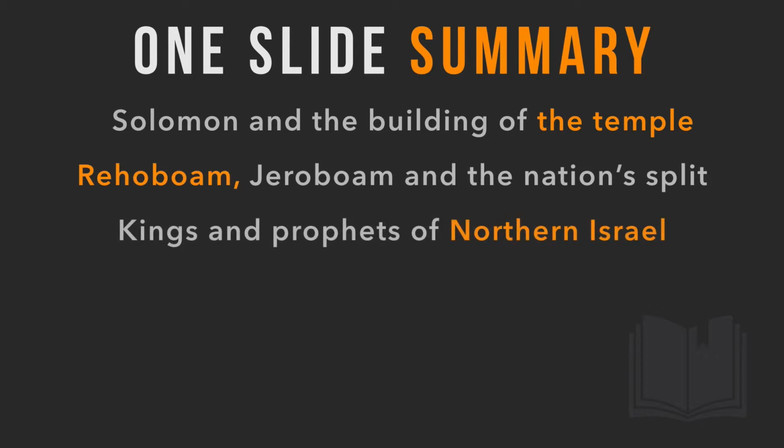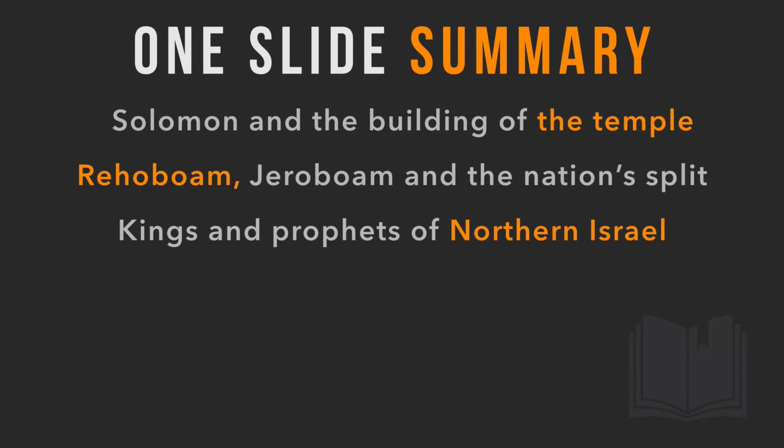We then talked about the kings and the prophets of northern Israel, and looked at all of the 19 kings, and how there were no righteous kings in northern Israel during the 150 years that it was a nation. But we also looked at the prophets that God had specifically called to those kings at that time.